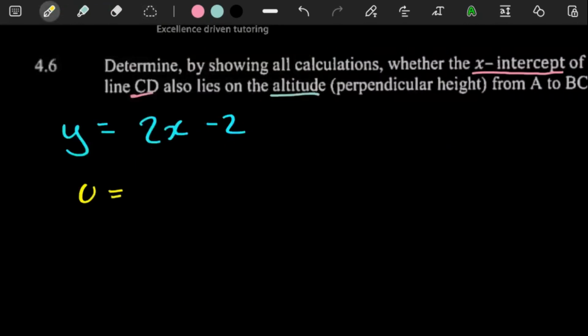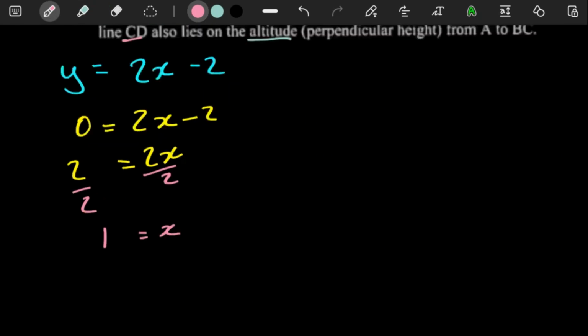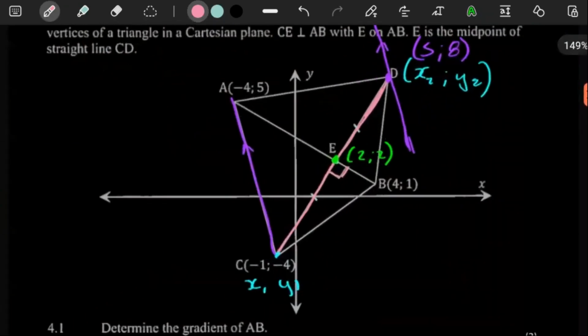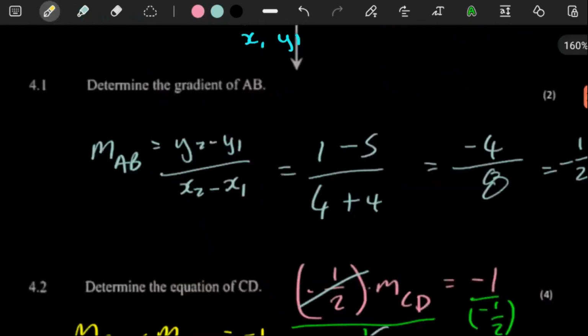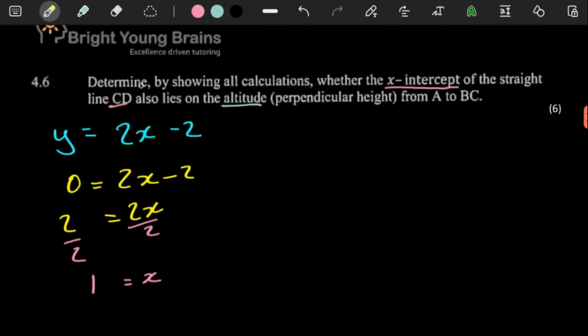To get the x-intercept, you make y a 0. So here this 2 goes over, and then dividing by 2 on both sides, our x value is 1. Fine, so we have an x value of 1. The x-intercept of the line CD is 1. There is the x-intercept here, and that point is a 1. Perfect.